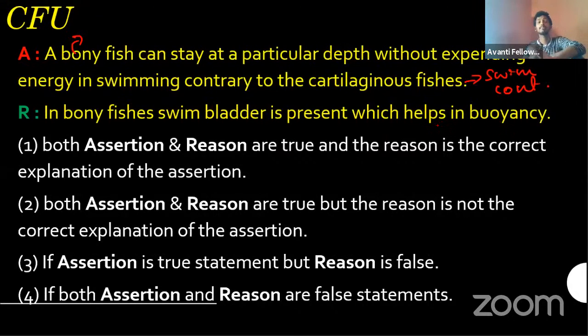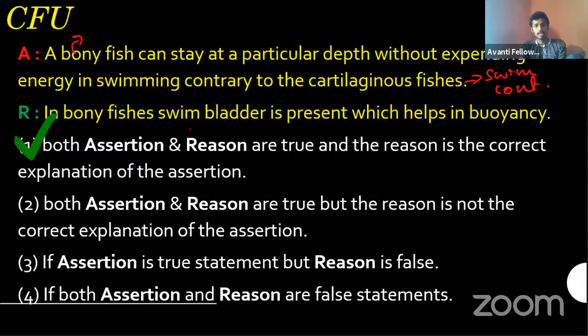I told you, try to add 'because', so you will get to know. When you add the 'because', you can continue the line. So the correct answer is option A. Both assertion and reason are correct, and the reason is exactly the explanation for that assertion.